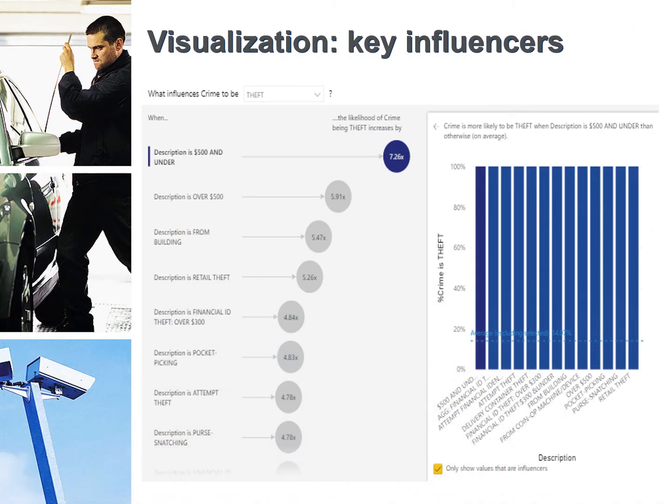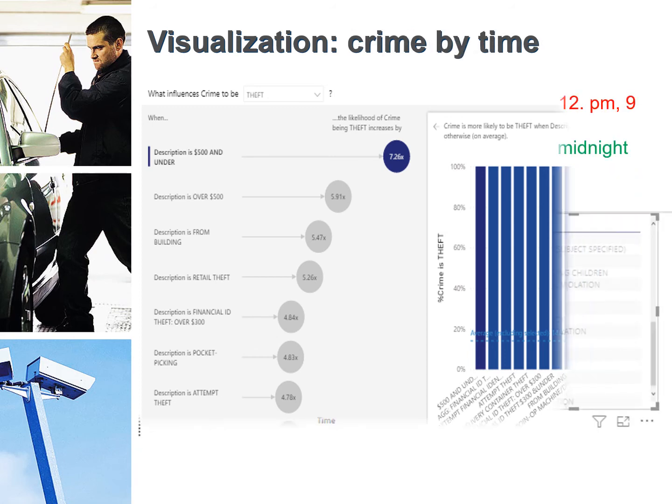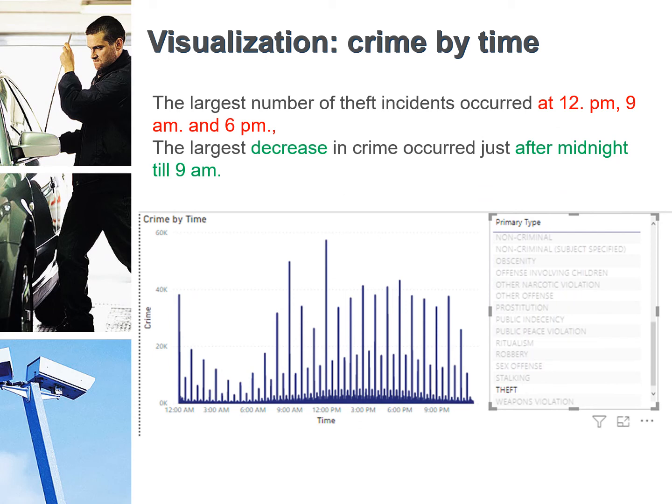Key influencers analysis enabled us to identify that the theft is most likely to be $500 and under on average. As we see from the time chart, the largest number of theft incidents occurred at 12 p.m., 9 a.m., and 6 p.m. And the largest decrease in crime occurred just after midnight till 9 a.m.